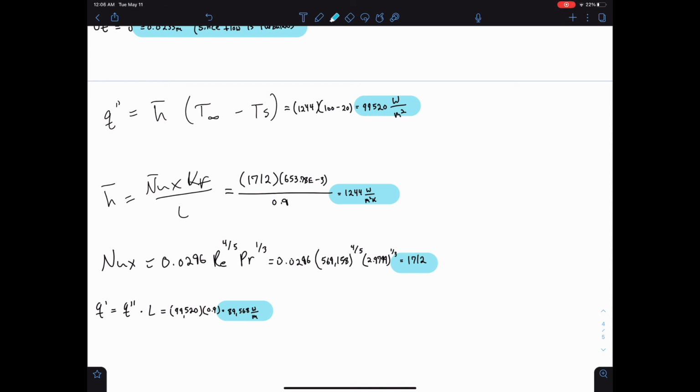And then we're asked for the heat per unit width. And this is just the heat flux times the length. So we're just going to multiply the heat flux times 0.9, which is the length, and we'll get 89,568 watts per meter.